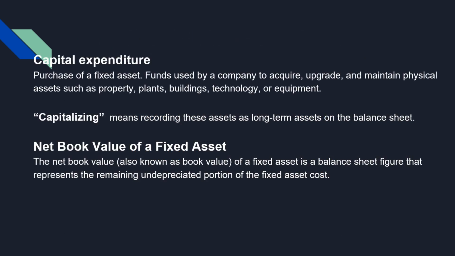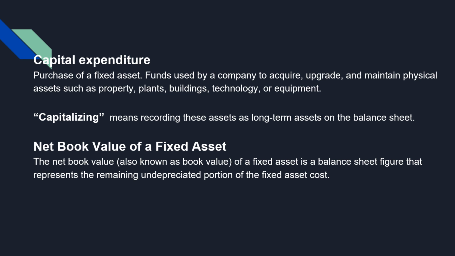Capital expenditure is a purchase of fixed assets. These are funds used by a company to acquire, upgrade, and maintain physical assets such as property, plants, buildings, technology, or equipment. Capitalizing means recording these assets as long-term assets on the balance sheet.